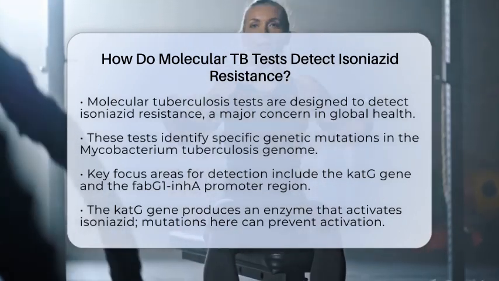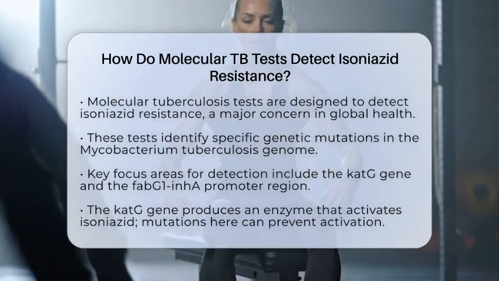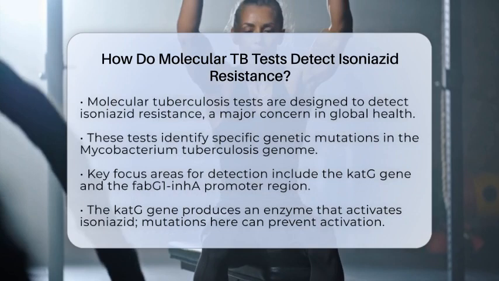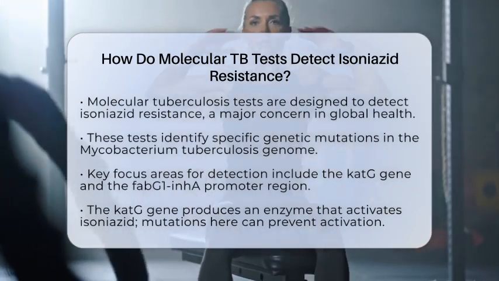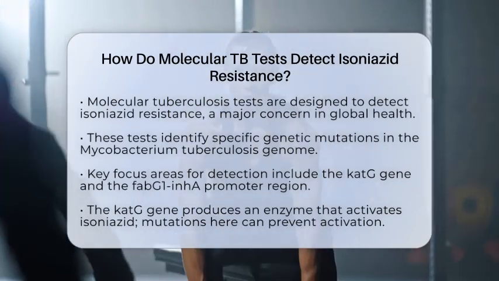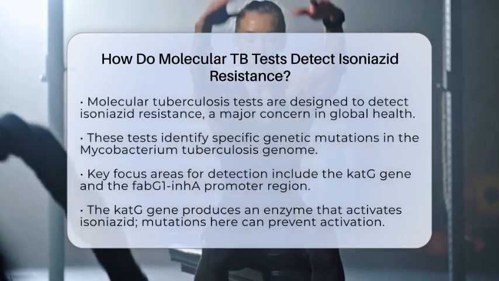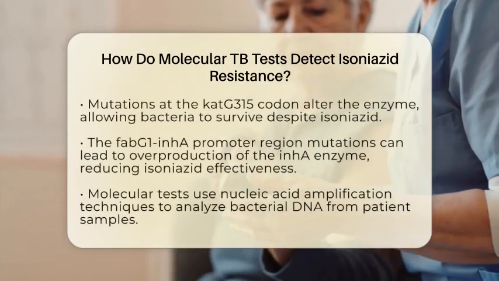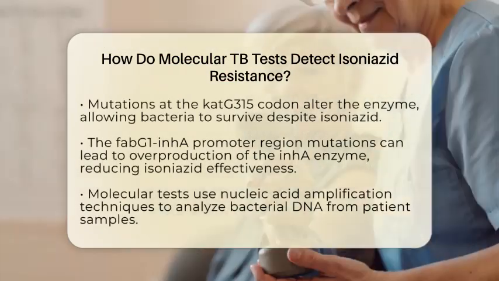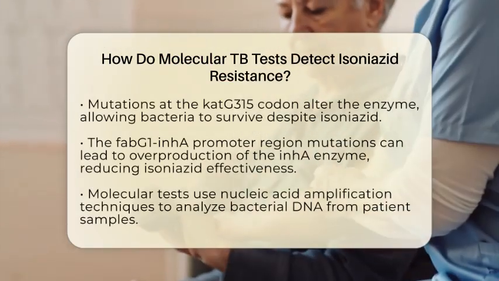These tests primarily focus on two critical areas of the bacteria's genetic material, the katG gene and the fabG1-inhA promoter region. The katG gene is responsible for producing an enzyme that activates isoniazid. When mutations occur in this gene, particularly at the katG315 codon, the enzyme is altered, preventing the drug from being activated. As a result, the bacteria can survive despite the presence of isoniazid.